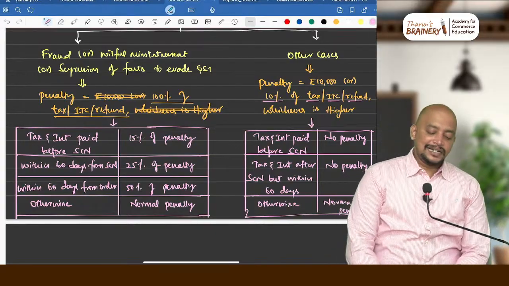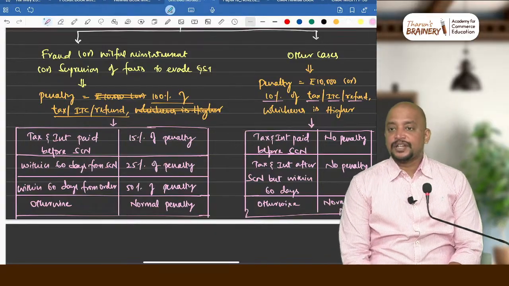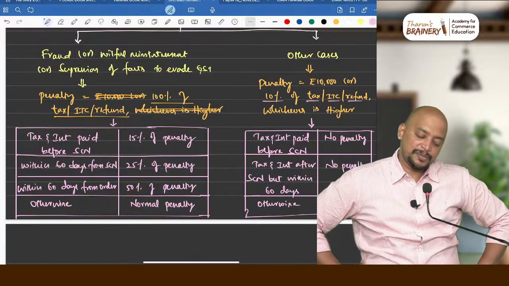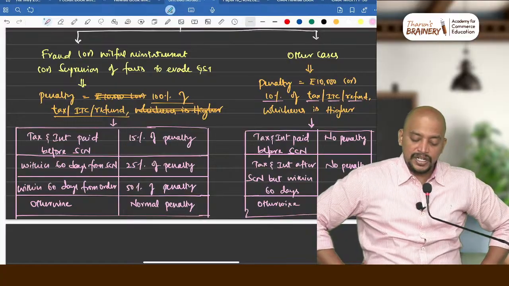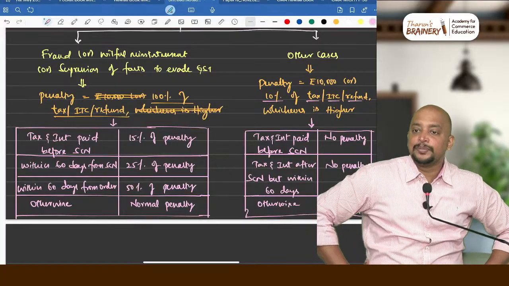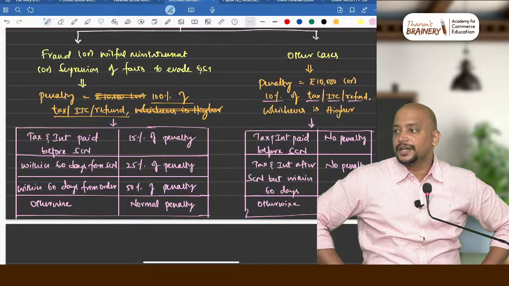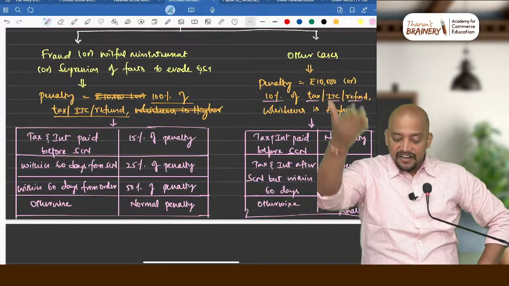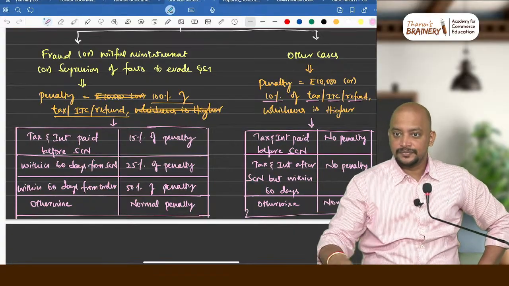If the tax and interest paid before show cause notice, 15% of penalty. Within 60 days from show cause notice, 25% of penalty. Within 60 days from order, 50% of penalty. Otherwise it will be normal penalty. Okay. Otherwise means after the 60 days from order.